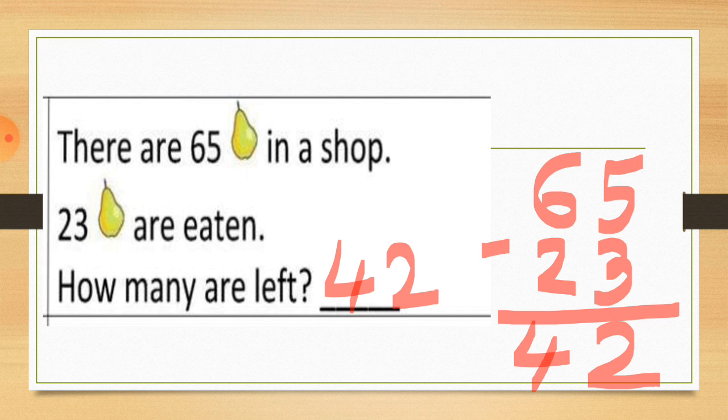So hope you understood this. Here are 65 guavas. So I write 65 here in the shop, and 23 are eaten. So I write 23 here. You have to put this sign which indicates you have to cut the numbers. You have to cut 23 from it. So we have 42 guavas left now. So I write here 42. So this way we have to solve the sums, and hope you understood this concept.